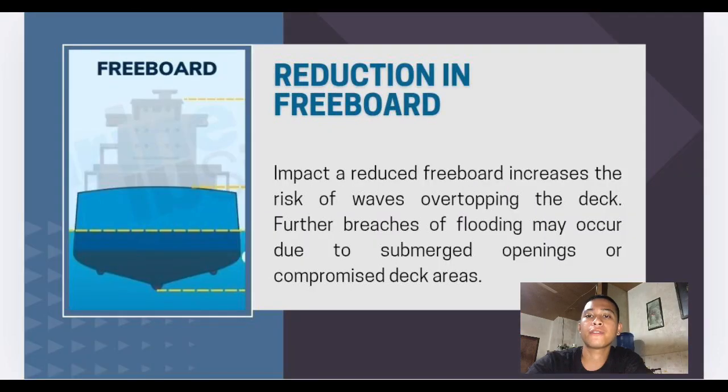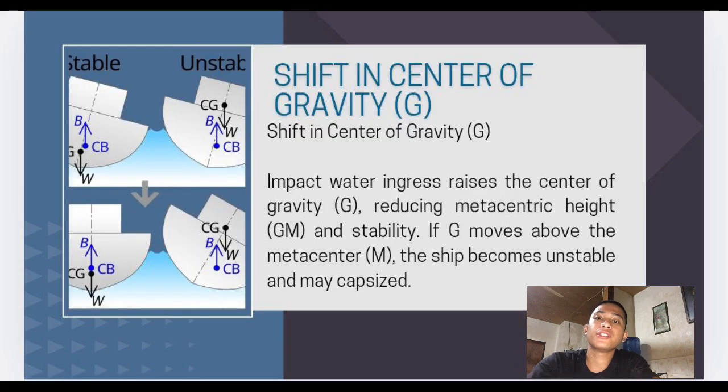Number two, reduction of freeboard. Impact: a reduced freeboard increases the risk of waves overtopping the deck. Further breaches or flooding may occur due to submerged openings or compromised deck areas. Number three, shift of center of gravity. Impact: water ingress raises the center of gravity G, reducing metacentric height GM and stability. If G moves above the metacenter M, the ship becomes unstable and may capsize.